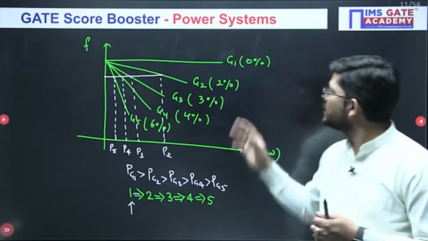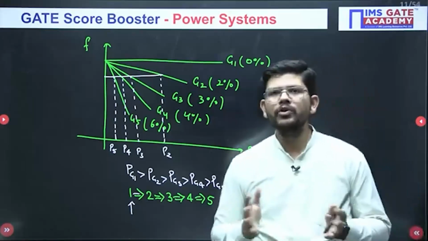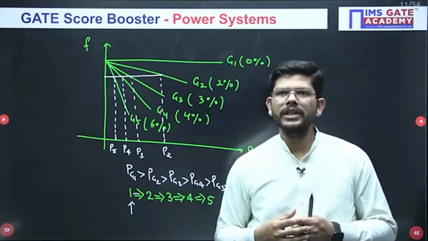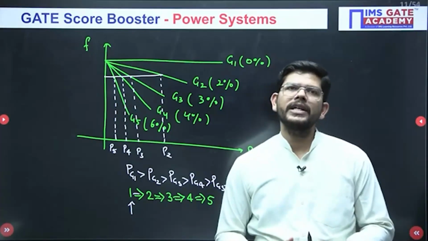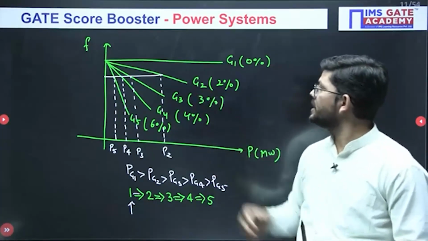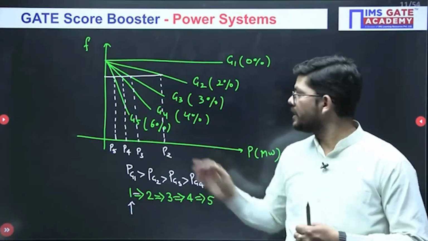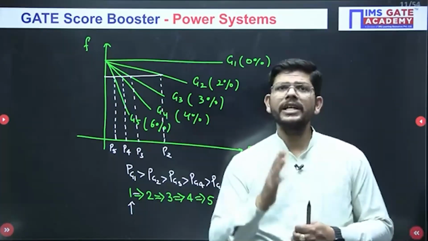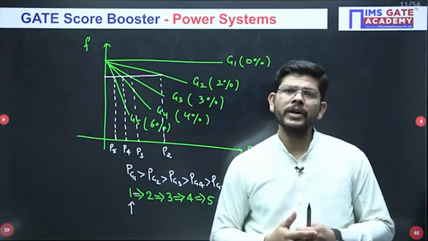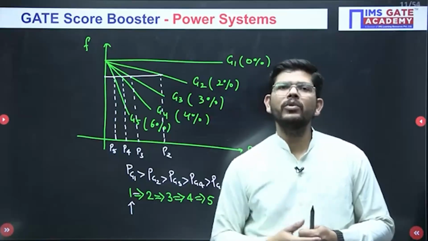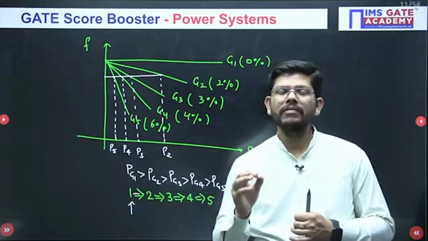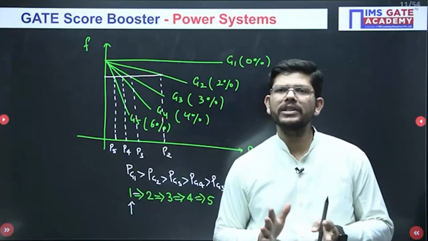First we will load generator G1, which has 0% droop, so that it can share the max load without a drop in frequency. Then if there is a necessity, we will load generator G2, then we can load generators G3, G4 and G5. So the generator with the lowest droop will share the maximum load first, and then the load will be allocated to the other generators in order of lowest droop. I hope this is clear to you.